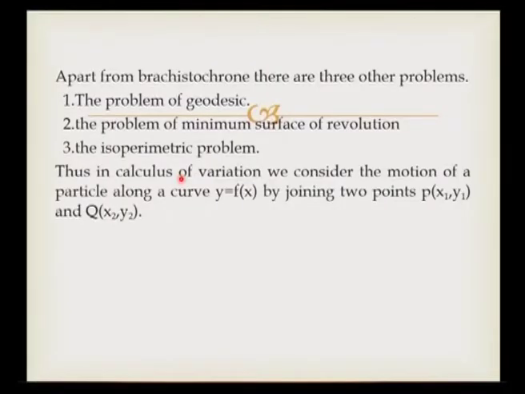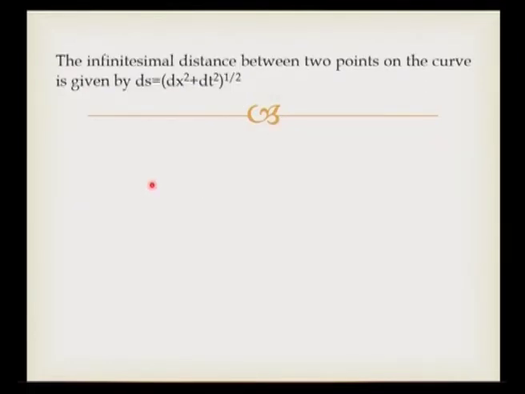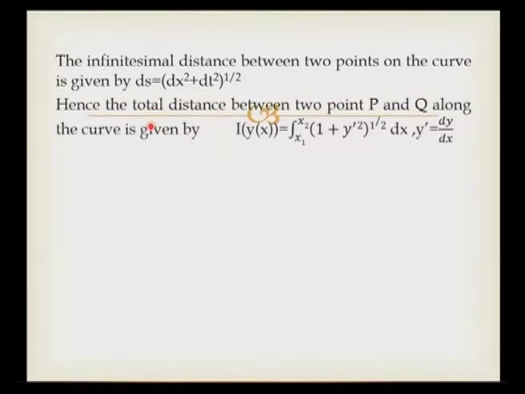In the calculus of variation, we consider the motion of a particle along a curve y is equal to f of x joining the two points. Then the very infinitesimal distance between the two points on the curve is given by this expression.